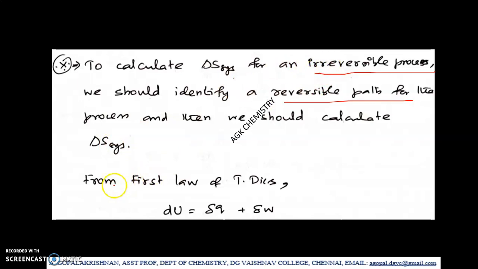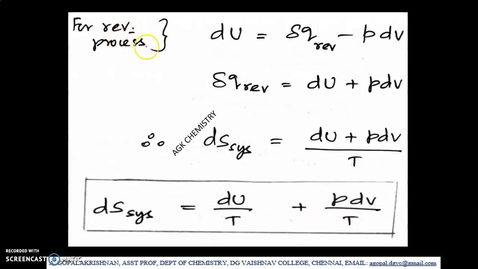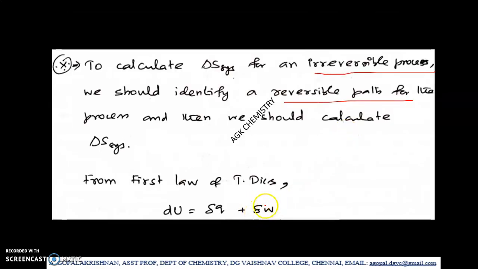Then from the first law of thermodynamics, we can write change in internal energy as dQ plus dW. For a reversible process, dU is equal to dQ reversible plus dW, and we know very well dW is equal to minus external pressure into change in volume.